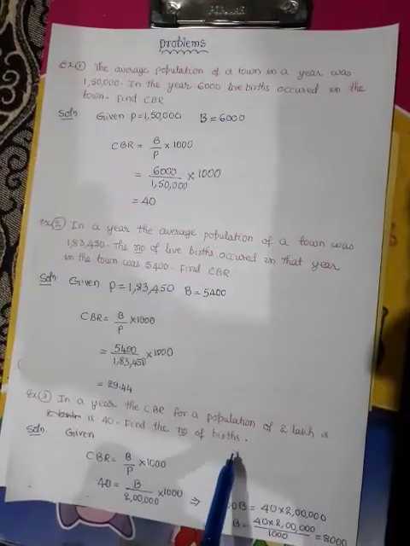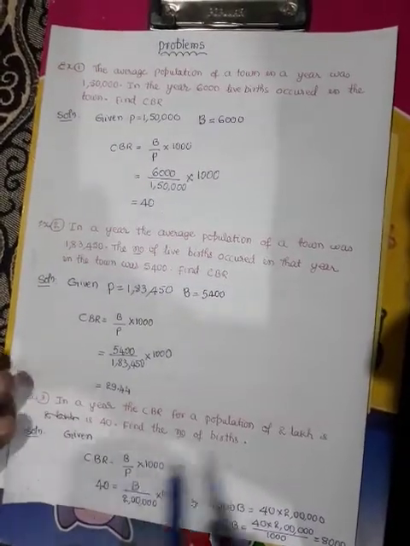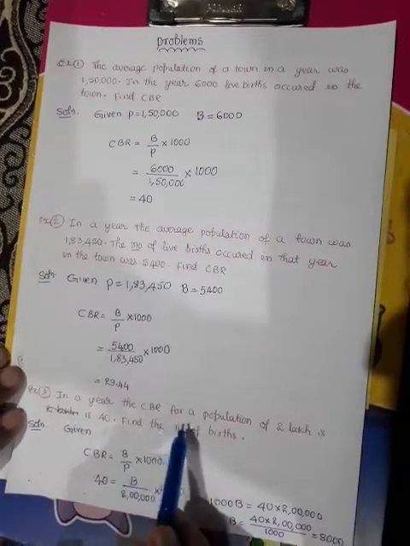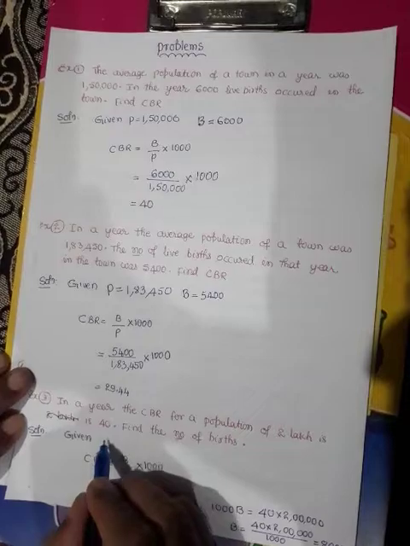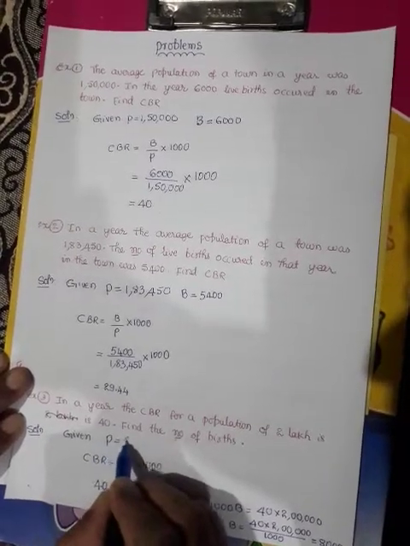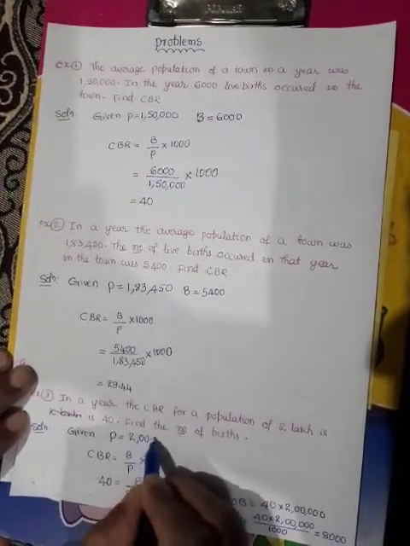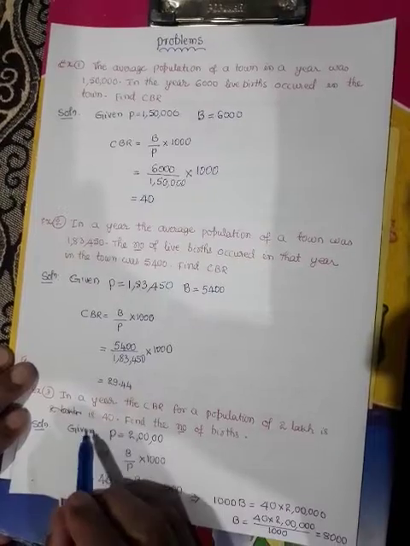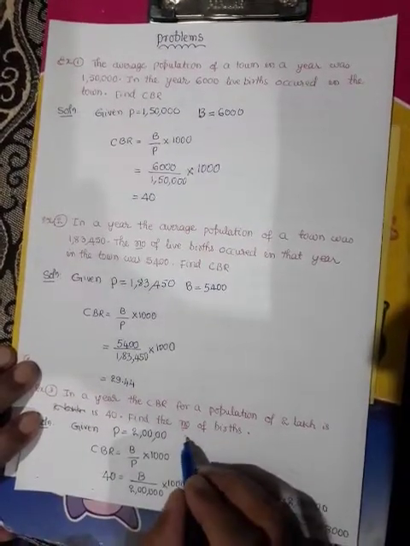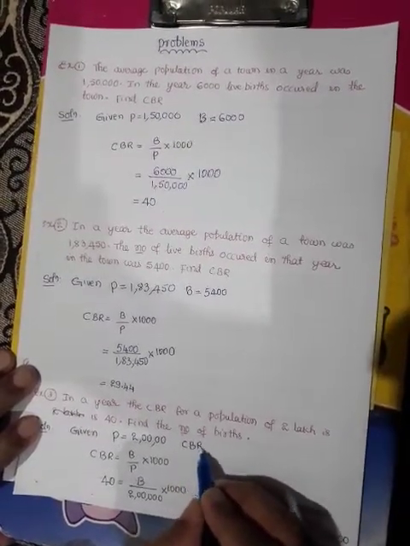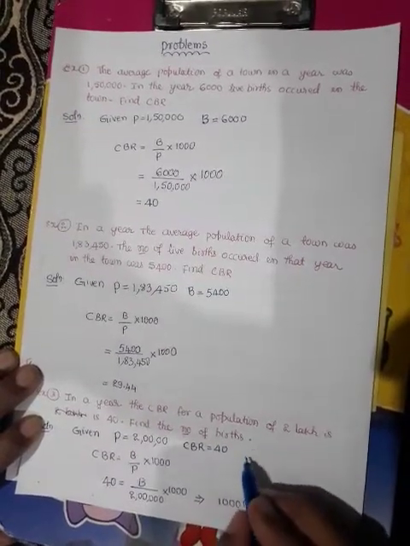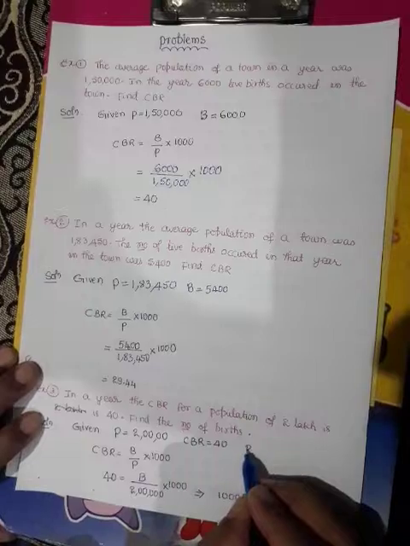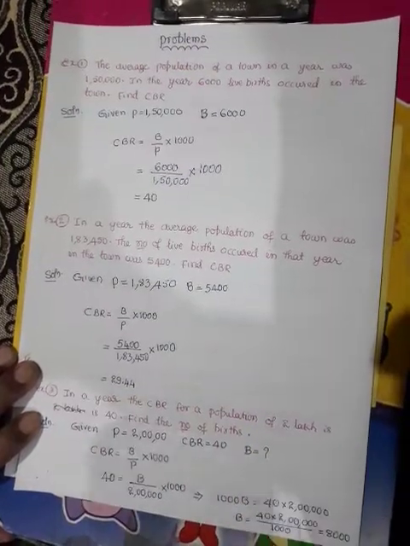We have to calculate B. So the given: capital P is equal to 2 lakh, CBR is equal to 40. What we have to calculate is B, B is equal to question mark.